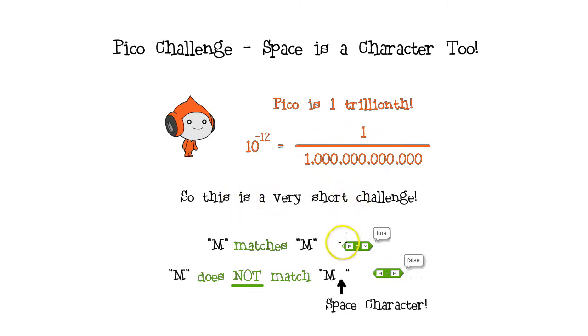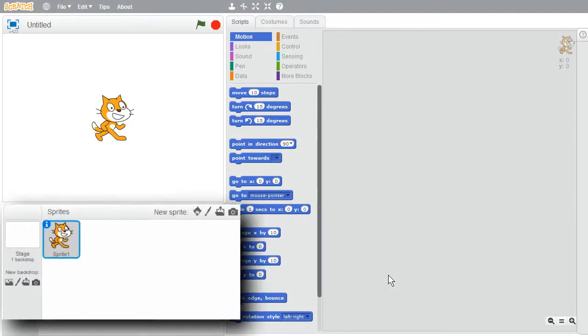Be careful about leaving a space at the end of a string. The space character is a character and matches the space character. M equals M is true, but M does not equal M space. I'll show this in Scratch now.